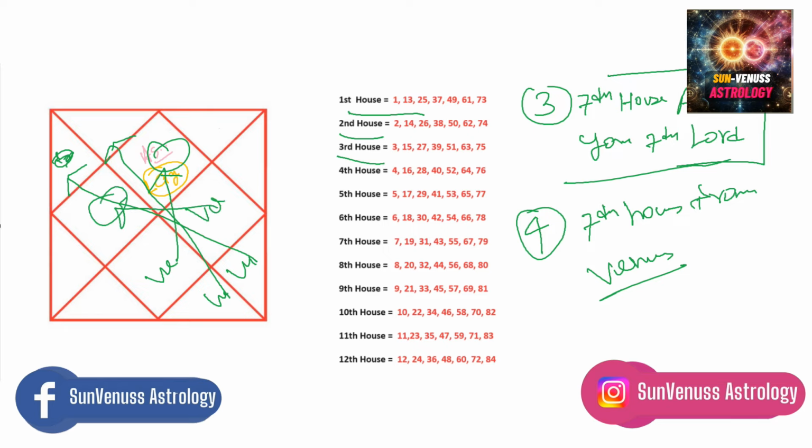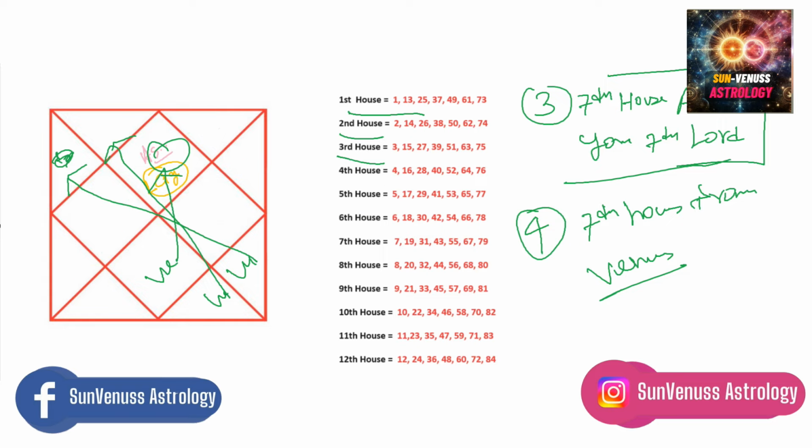If Venus is in the 11th house, look at the 5th house and its ages. If Venus is in, finally, the 12th house, you have to look at the 6th house and its ages. And again, Venus in the 1st house, look at the 7th house, its ages. So it's so simple, right? That's how you have to look. Now look at your chart, this principle.